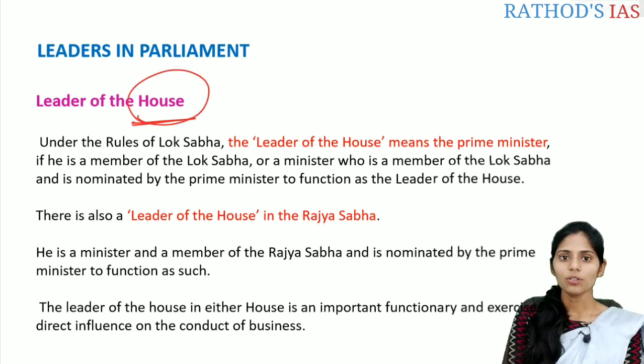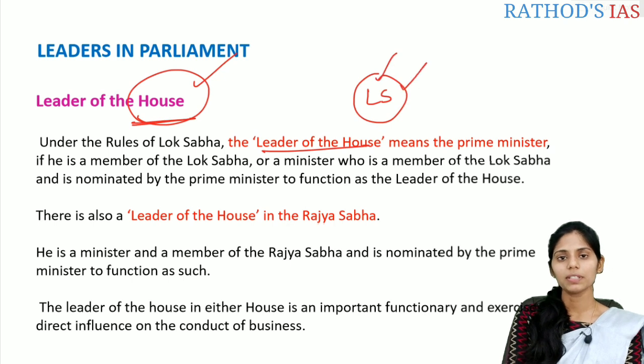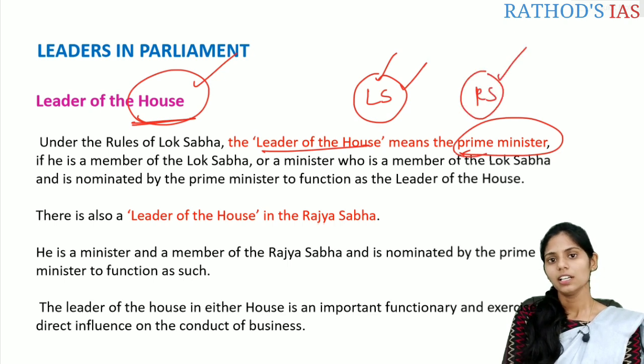So this leader of house is present under the rules of Lok Sabha, and the leader of the house means the prime minister normally. If this prime minister is from the Lok Sabha, he will be the leader from the Lok Sabha. If this prime minister is from the Rajya Sabha, then he will be the leader from that house, that is Rajya Sabha.